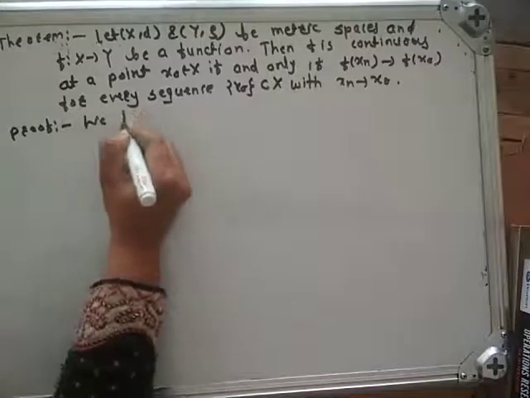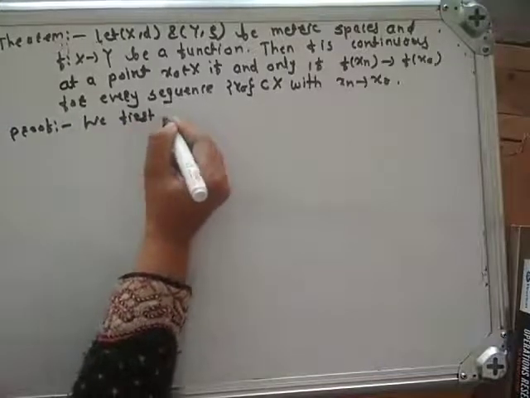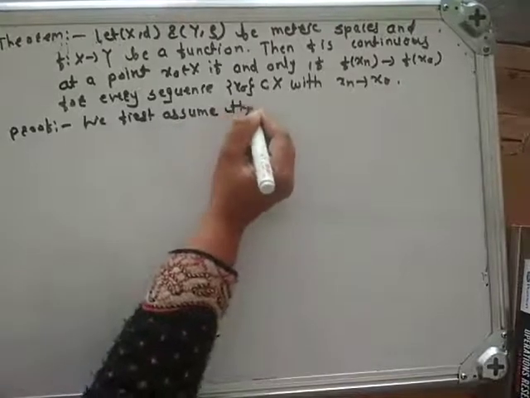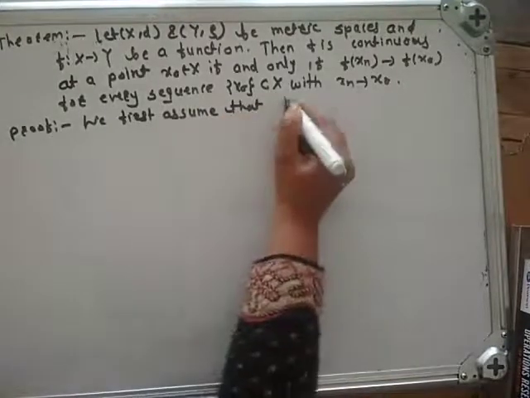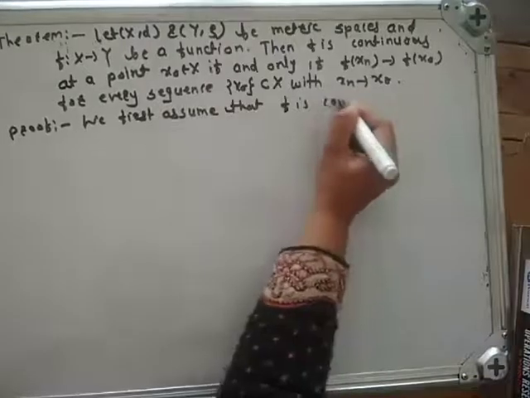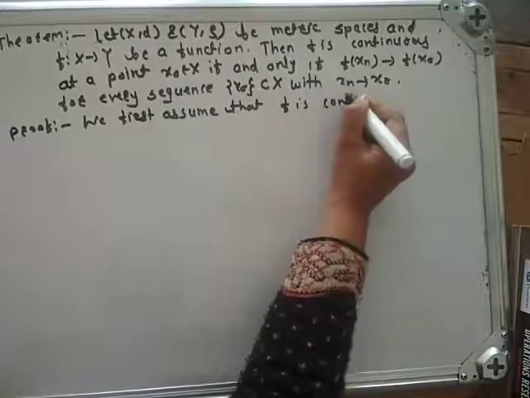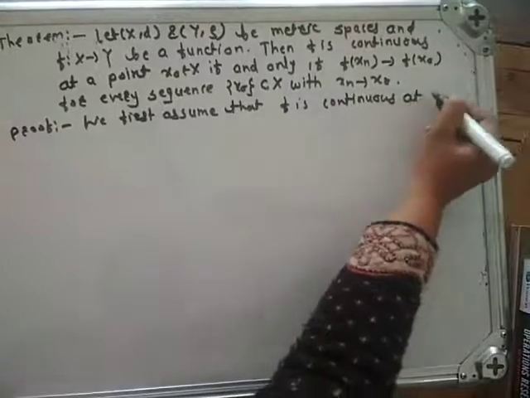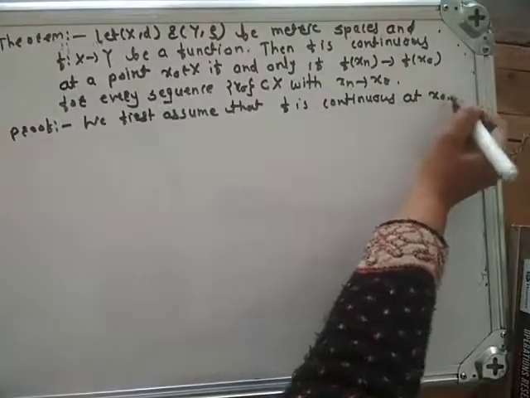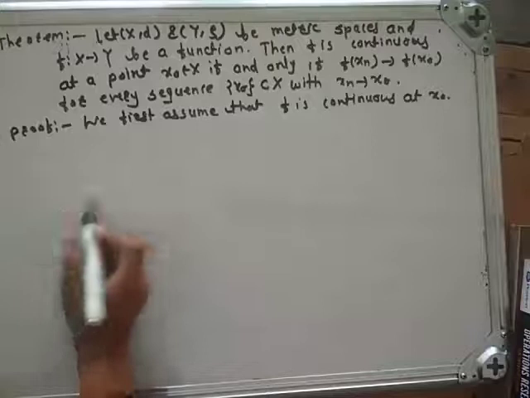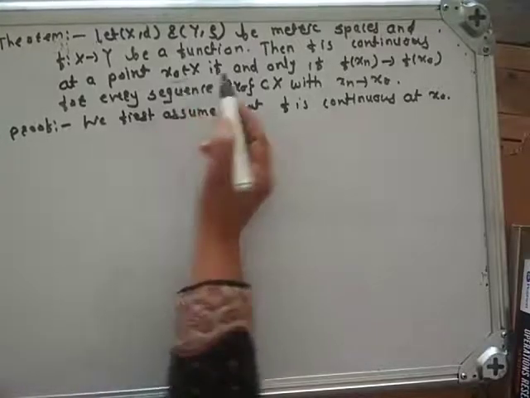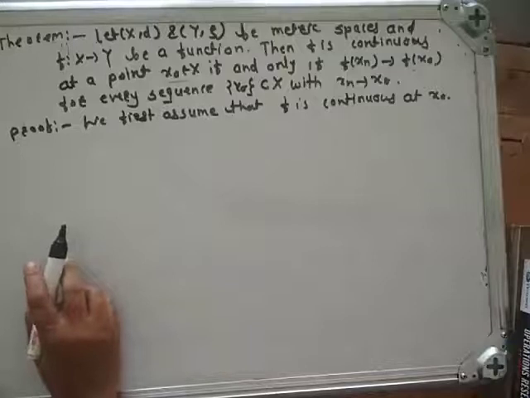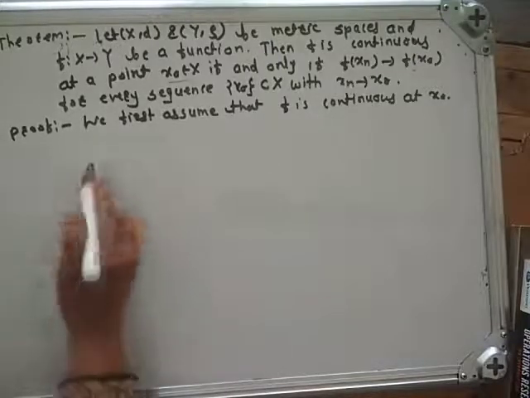We first assume that f is continuous at x0, and we will show that f of xn converges to f of x0. Okay.